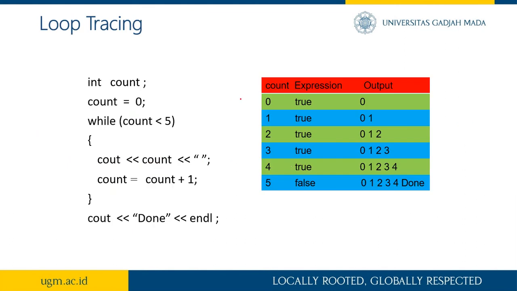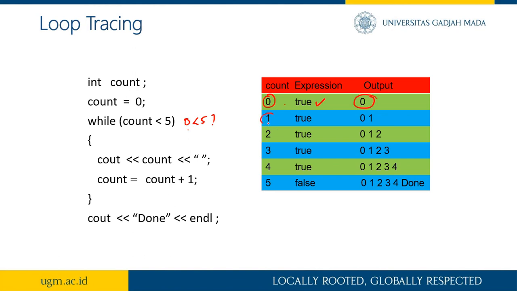This is the tracing of the result of the previous while loop. So this is the result. The first one, when the count is 0, the expression will be true, right? 0 is less than 5, true. Then the output will be 0.